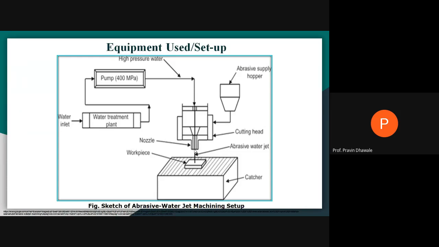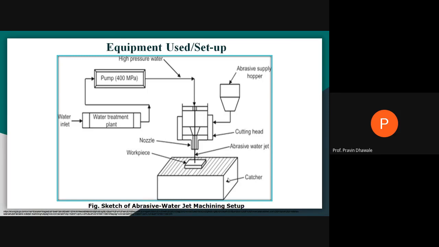How much is the velocity? It will be ranging from 900 meter per second to 1000 meter per second. When this high velocity water jet impinges or strikes on the surface of this workpiece, it will remove the material from the surface of the workpiece by action of erosion, shear deformation, fracture failure, or small crack generation. Any type of mode of failure or material removal will happen depending on the situation, depending on the property, depending on the type of the material we are using.